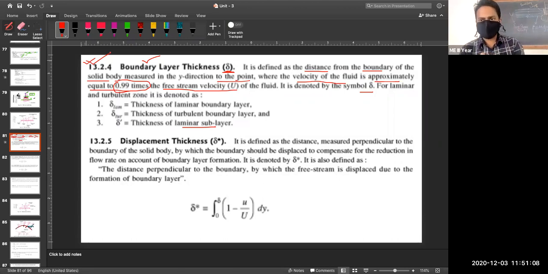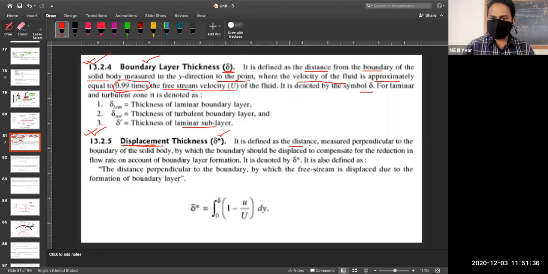Now, based on this, there are certain definitions like displacement thickness. What is displacement thickness? Try to understand. This will be the last topic for today, then we will see the next lecture. Displacement thickness is represented by delta asterisk.